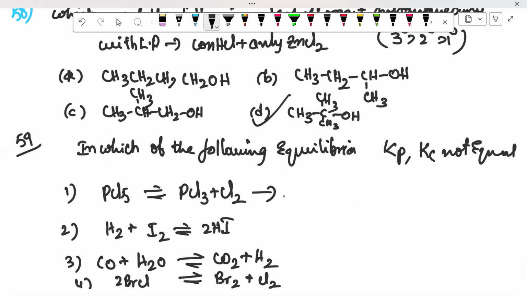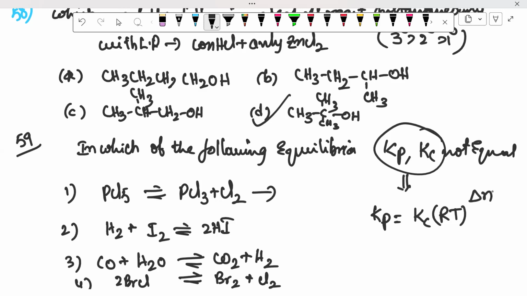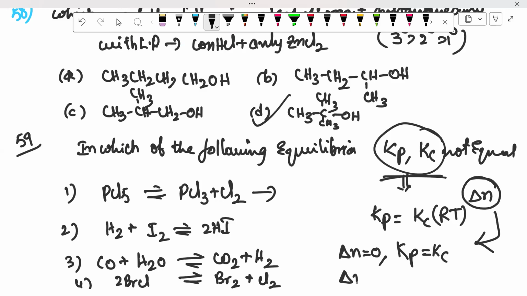In this question, we want Kp not equal to Kc. First, you want to know the relation: Kp is equal to Kc into (RT) whole power delta n. Here, delta n 0 means Kp is equal to Kc. So when they ask Kp not equal to Kc, we check delta n not equal to 0.